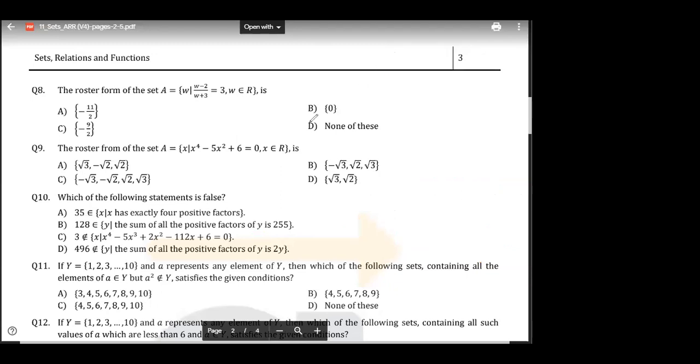Okay, very good, Pratagya, right? So B is also correct. What about C? 3 does not belong to X. For the X power 4 solution, tell me, put the value. Simple. Don't solve it. Be smart, right? Put the value 3 over here: 3 to the power 4 minus 5 into 3 cube plus 2 into 3 square minus 112 into 3 plus 6. Right? Check if it is 0 or not.